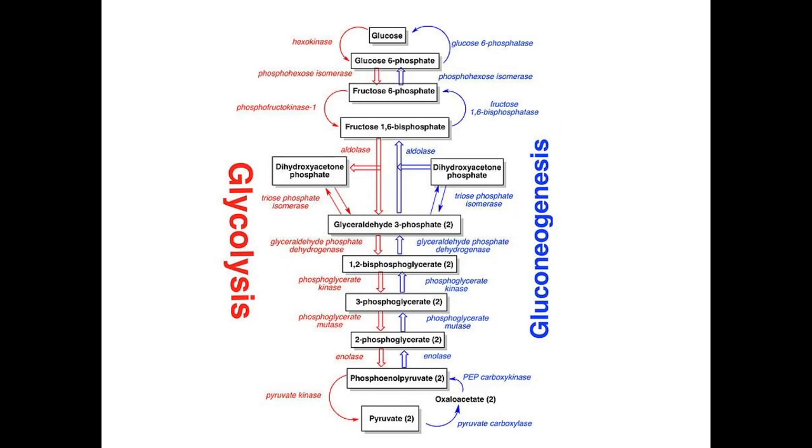Whenever there is a requirement of energy in the body, what happens? How is energy being generated? We have already seen glycolysis. On the left side you can see the glycolysis pathway. We have already seen how glucose gets converted into glucose 6 phosphate, fructose 6 phosphate, and likewise up to pyruvate, and during this process ATP is generated.